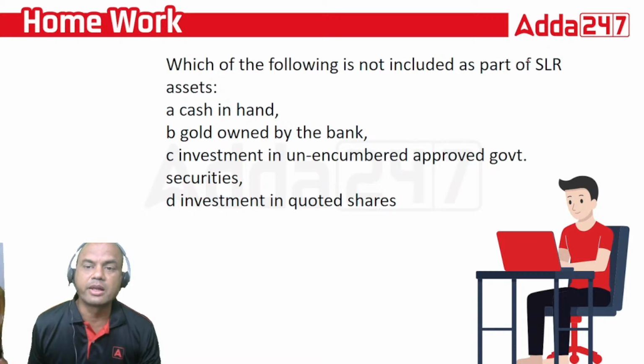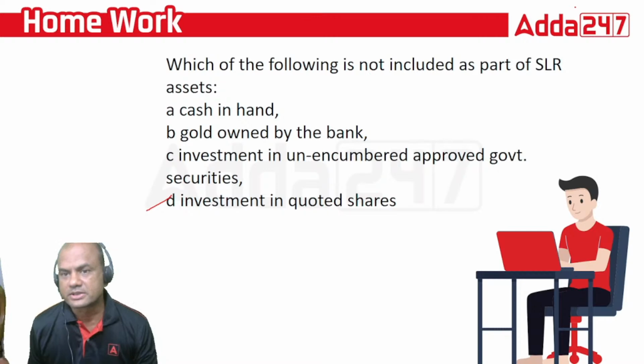Net demand and term liabilities. Demand means saving and current. Term means FD. So cash in hand, gold owned by the bank, investment in unencumbered approved government securities, and investment in quoted shares. Which one of these is not a part of SLR? Yes, many of you have answered this correctly, and the answer is D, because shares are not allowed as a part of SLR.